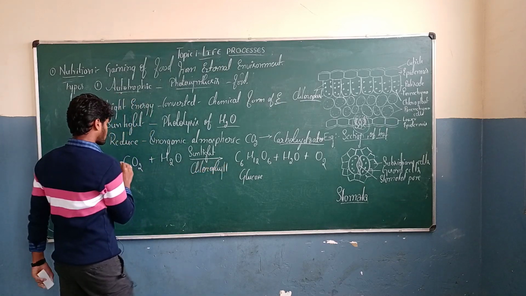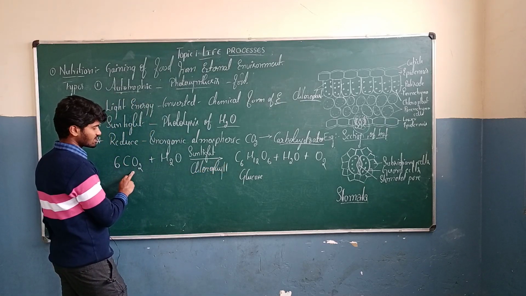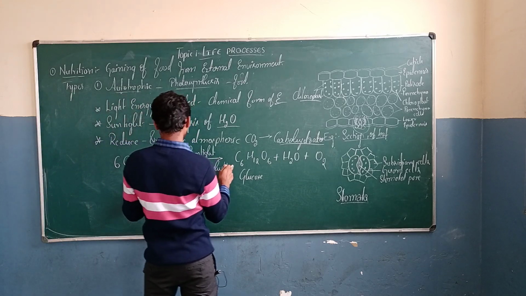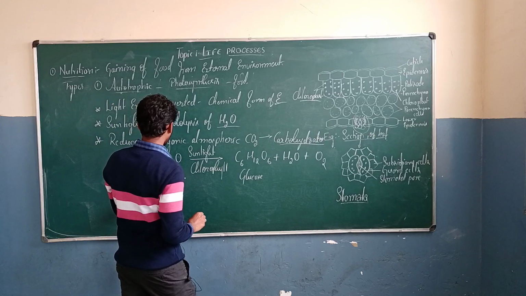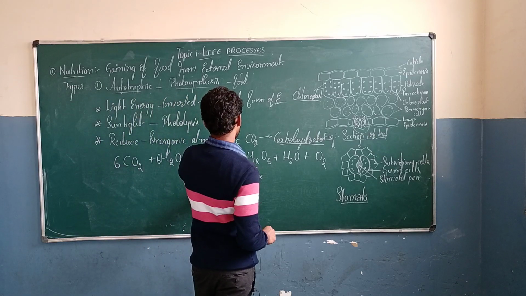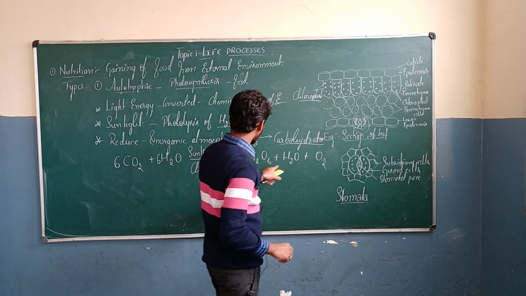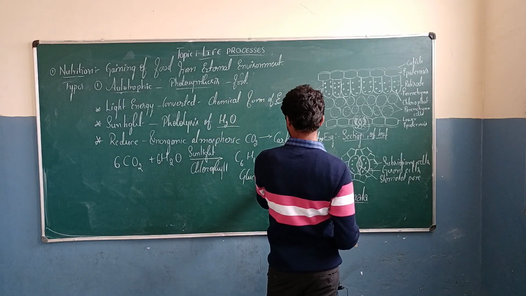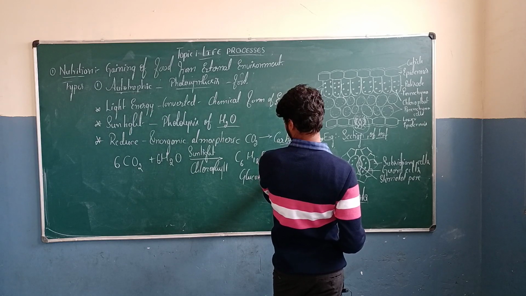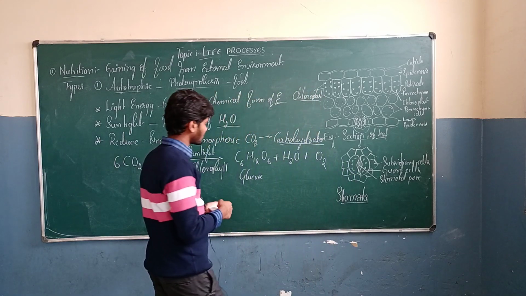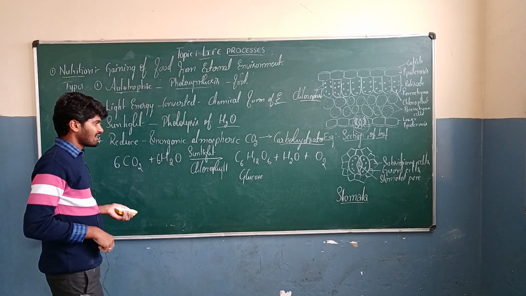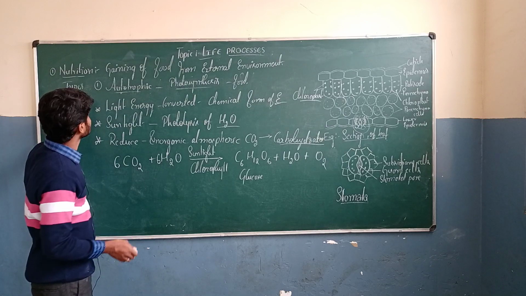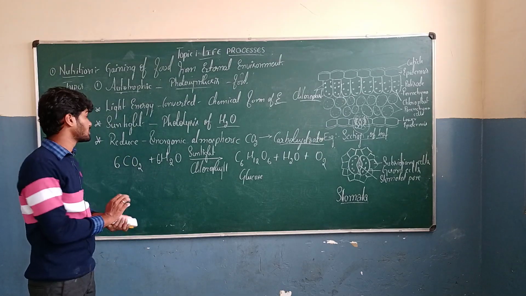Here we can observe 6 carbon molecules, so 6 carbon dioxide molecules get mixed up with 6 water molecules and give rise to C6H12O6 plus H2O. This is the chemical reaction which is undergoing during the process of photosynthesis. This is about autotrophic type of nutrition.